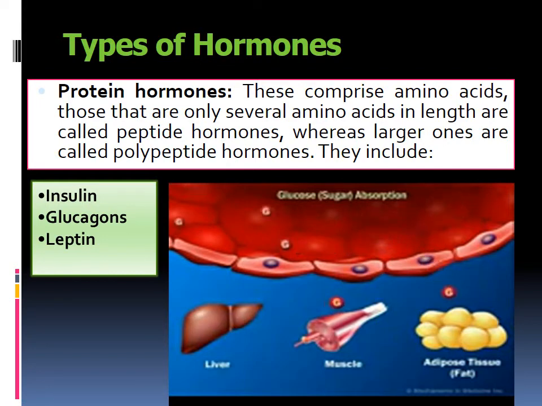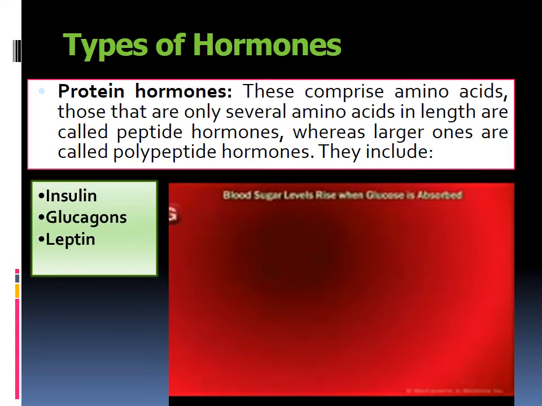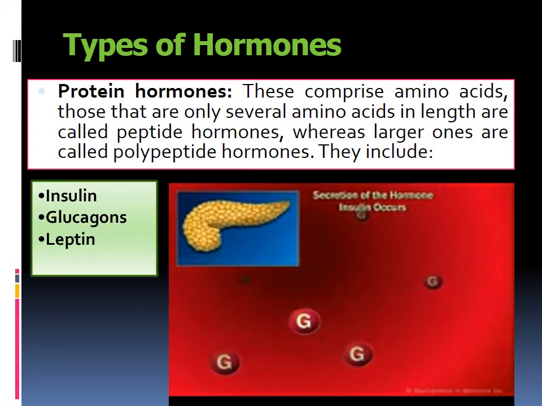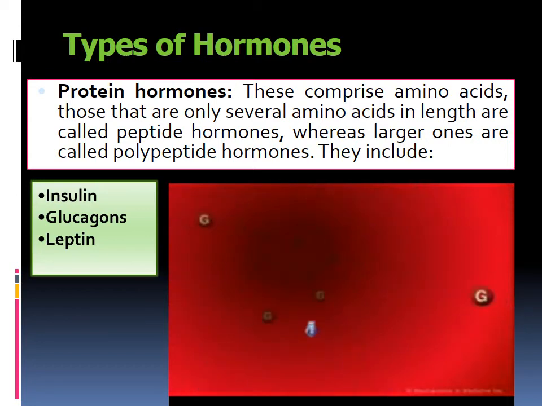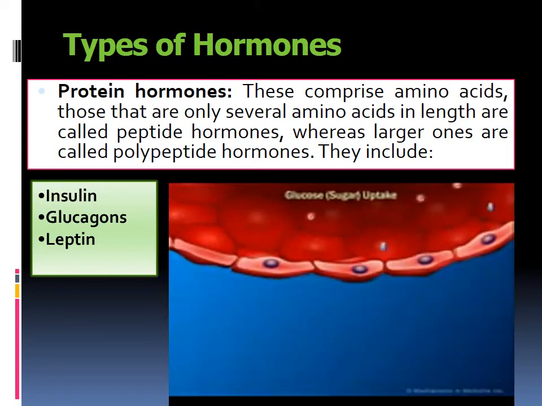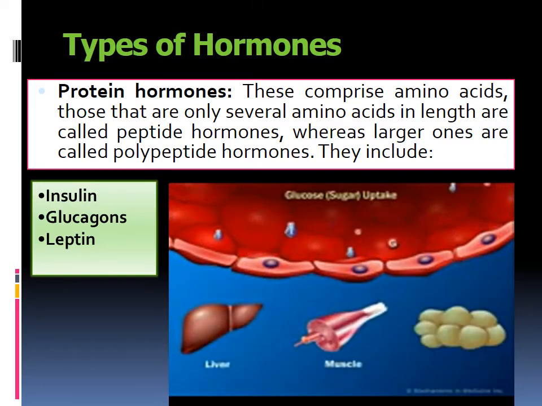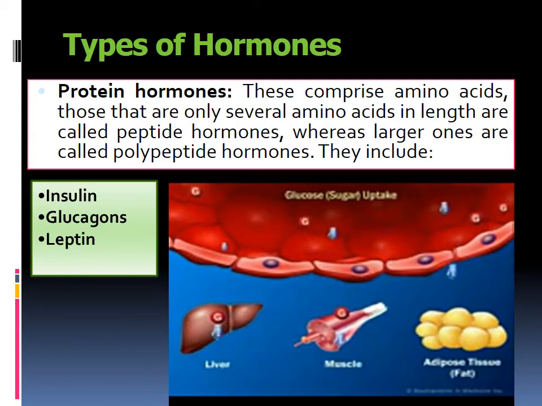Once absorbed, blood sugar levels rise. An increased level of blood sugar sends a signal to the pancreatic beta cells, which respond by secreting the hormone insulin into the circulation. Insulin is necessary for glucose to reach and be used by several important target tissues throughout the body. These include the liver, muscle, and adipose tissue.